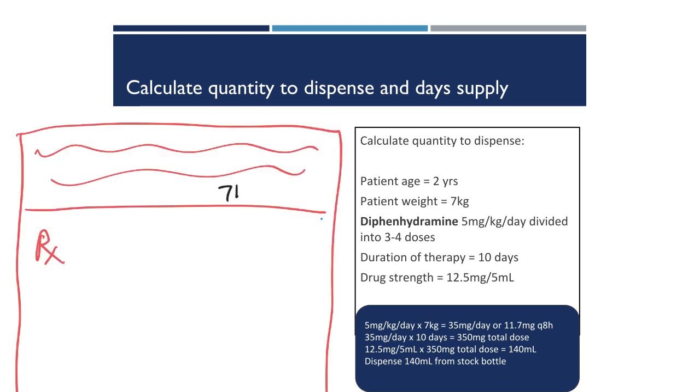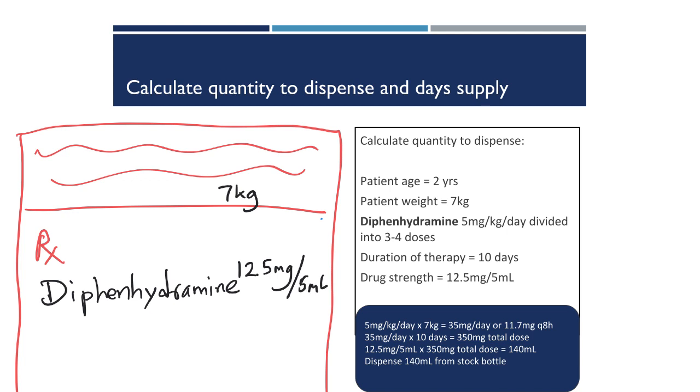Now the final step is to write the prescription. It's a good idea to put the weight on the prescription, write out diphenhydramine, strength, 12.5 milligrams per 5 mLs. The directions will be give 5 mLs by mouth every 8 hours for 10 days.